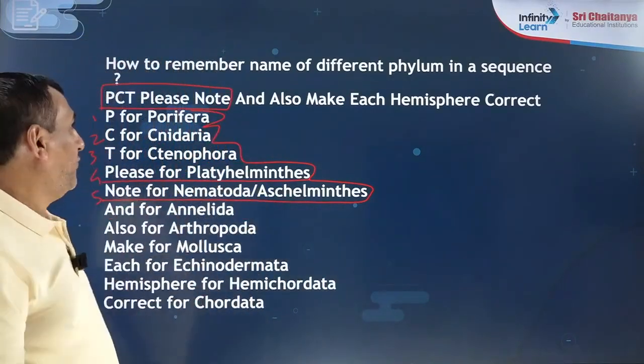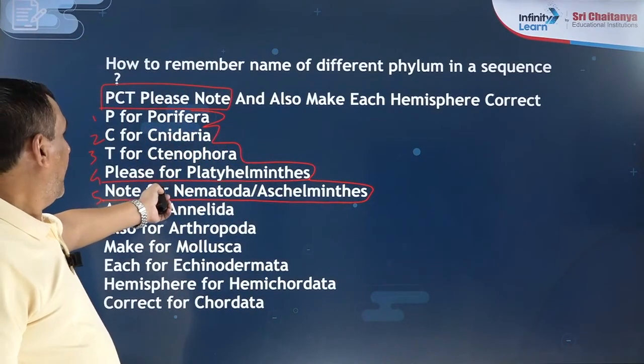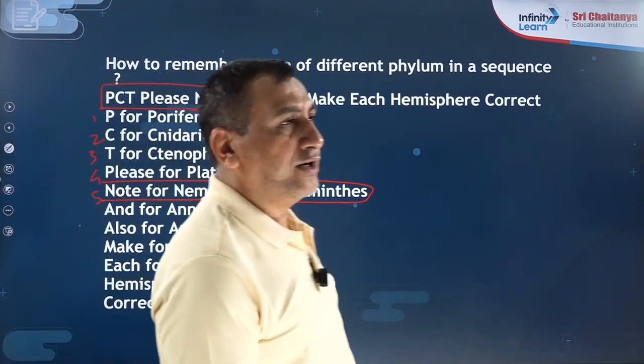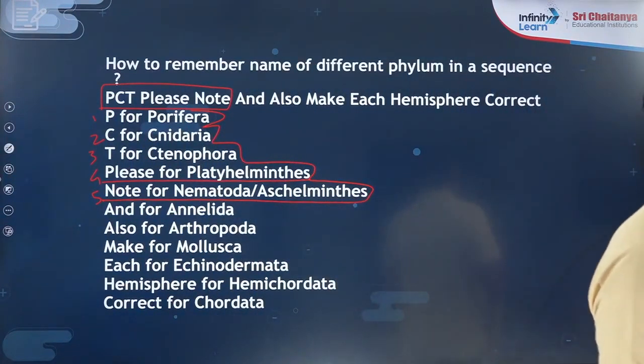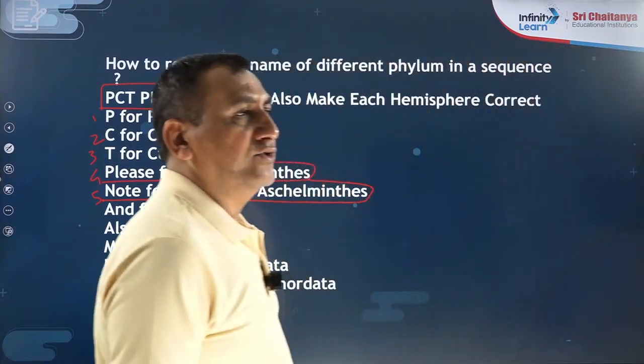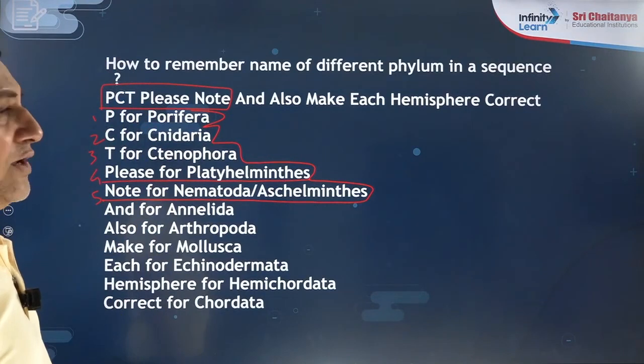Then P again for Platyhelminthes, and N for Nematoda, which is known as Aschelminthes. So you have to remember the names of the first 5 phyla.